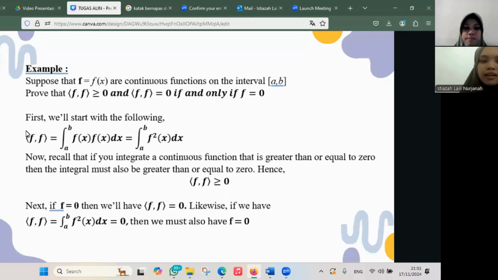Next, if f equals 0, then we'll have the inner product of f with f is 0. Likewise, if we have the inner product of f with f, the integral from a to b of f squared x dx, equals 0, then we must also have f equals 0.